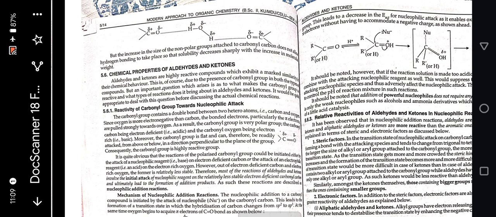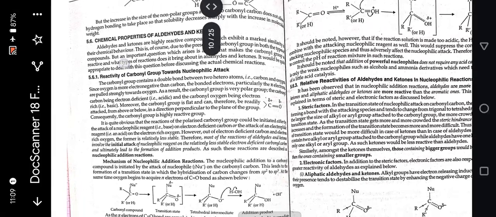Chemical properties of aldehydes and ketones. Aldehydes and ketones are highly reactive compounds which exhibit a marked similarity in their chemical behavior. This is, of course, due to the presence of the carbonyl group in both types of compounds. But an important question arises: what makes the carbonyl group so reactive, and what types of reactions does it bring about in aldehydes and ketones? It would be quite appropriate to deal with this question before discussing the actual chemical reactions.